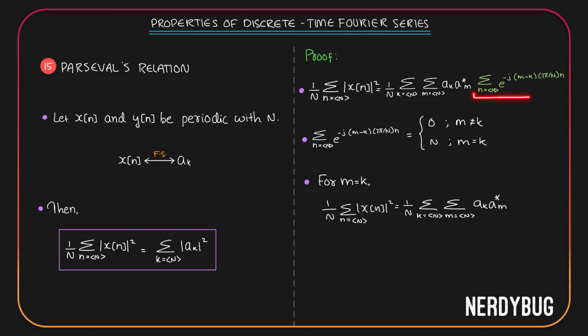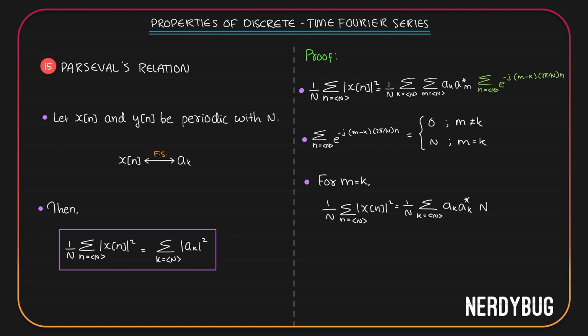What we have over here will be replaced by N. So I'll simply put N. But m is equal to k. So let's replace all m's by k. Then the two summations become the same. We don't have to write it twice. We'll remove one. We have ak multiplied by a conjugate of k.